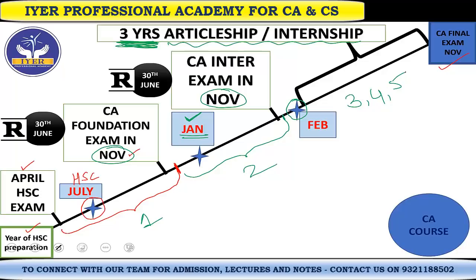Now, I'd also like to tell you a point: you're giving the exam in the first year almost at the end, that is the November exam. So you can say that the CA course is around 4.5 years. This is the third year, fourth year, fifth year, which is going in the articleship. Now this CA final exam in the month of November becomes your last task to be fulfilled. So if you clear this, you will be called a chartered accountant.